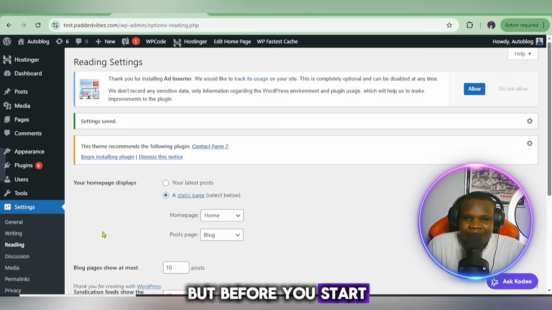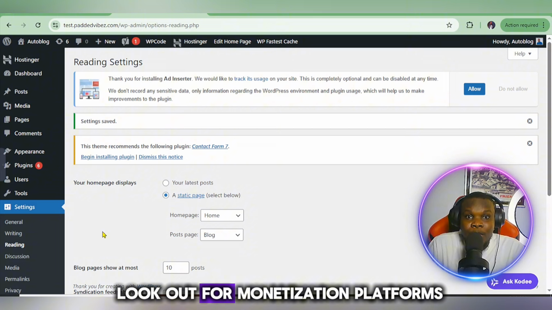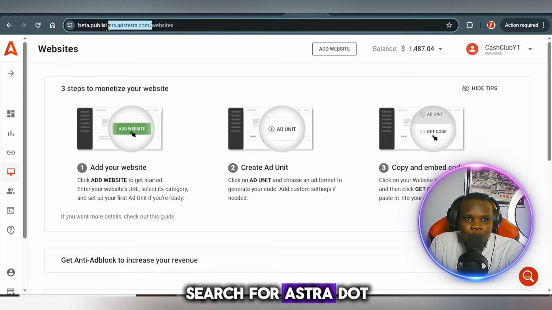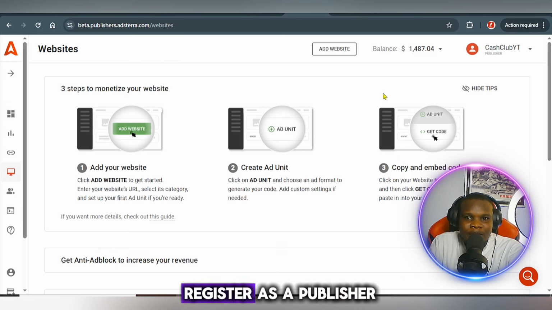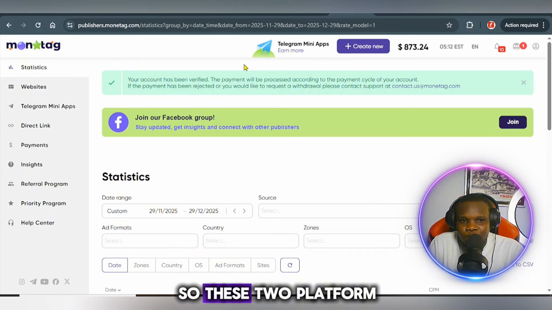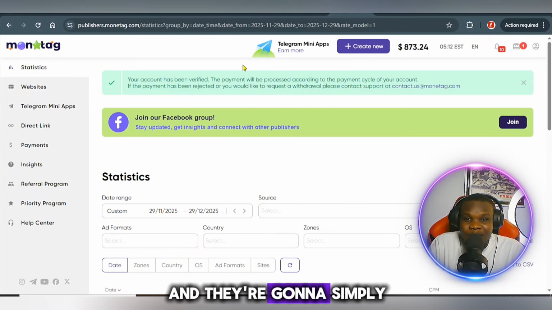But before you start writing content, you need to look out for monetization platforms that you can use for your blog. Search for Adsterra, and you're going to register as a publisher. The next ad network you can use is Monetag. These two platforms work hand in hand, and they're going to help you a lot.